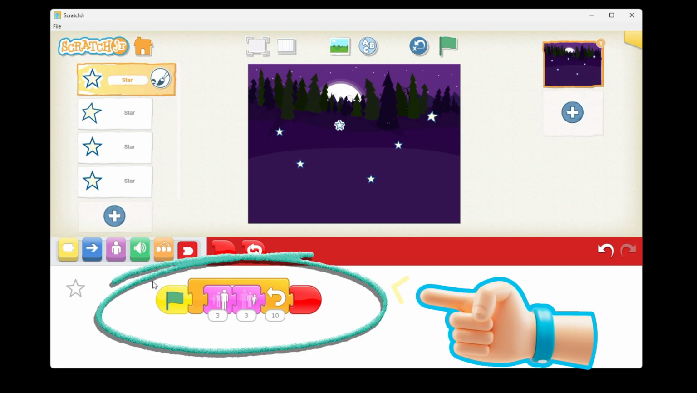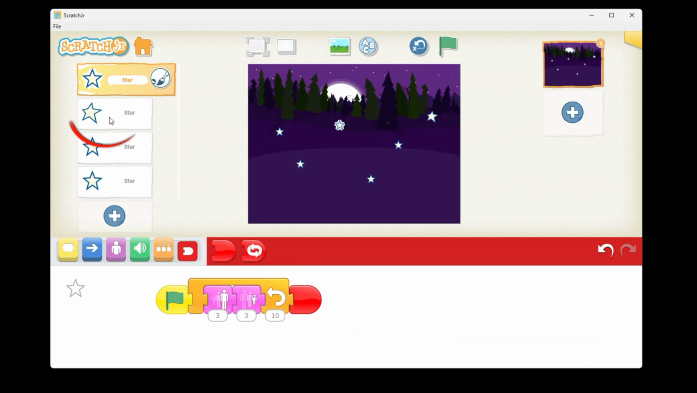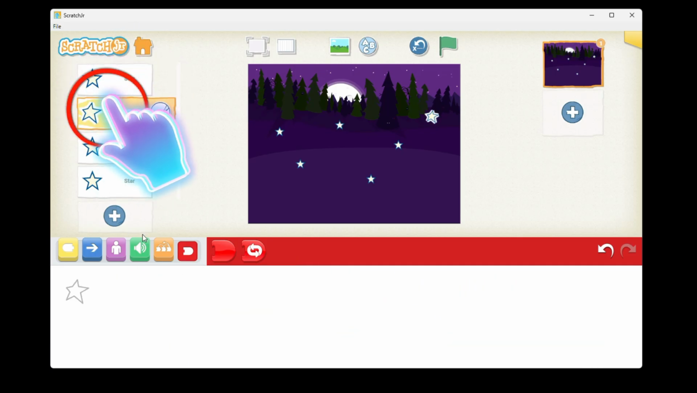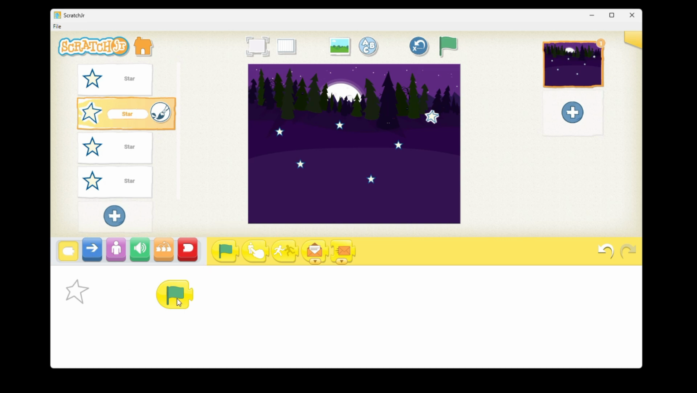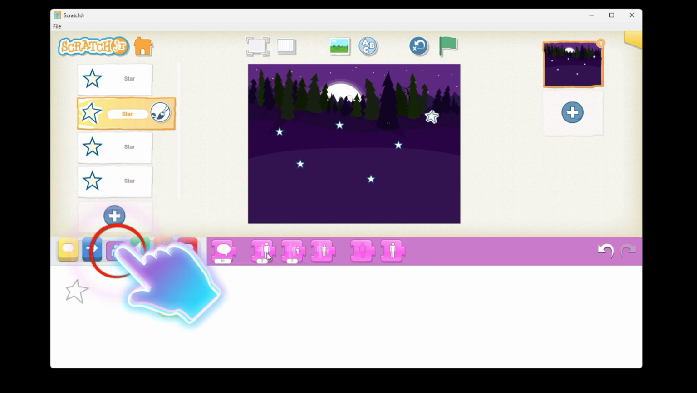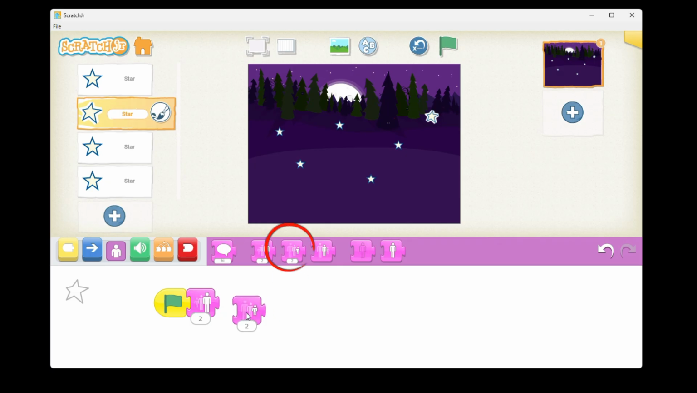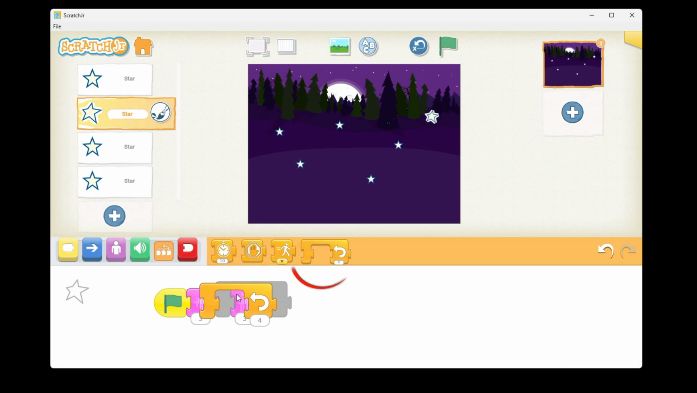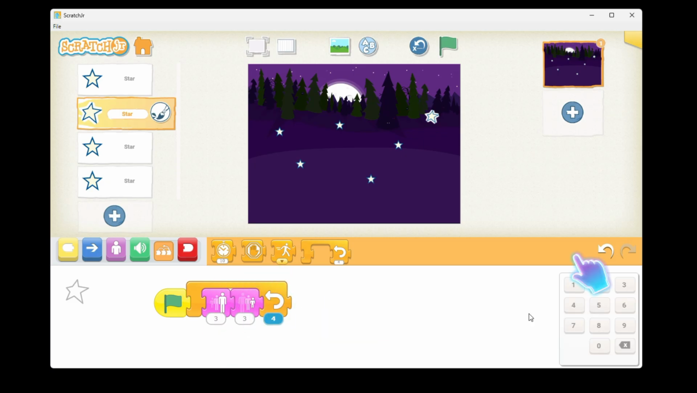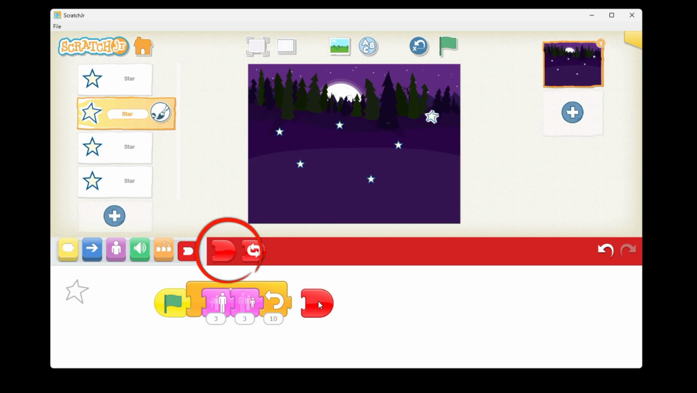You have to put the same script for each star. Then go to the next star, the second star. Same, you have to go to the triggering block category and take a green flag. Then after that look block, grow in size, shrink in size, for 3 and again 3. Then after that control block, make this repeat block for 10 times. Then go to the end block. Then you have to put this end block here.